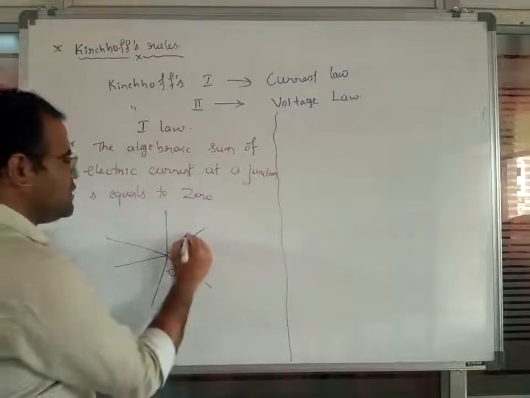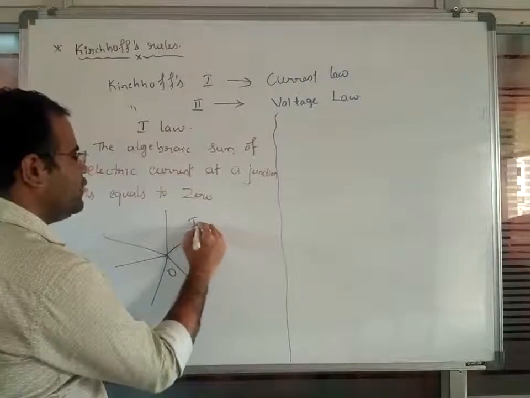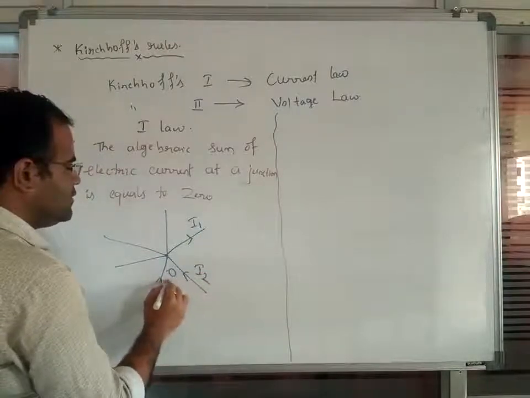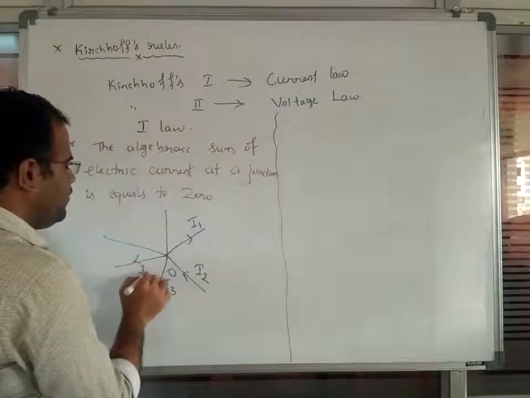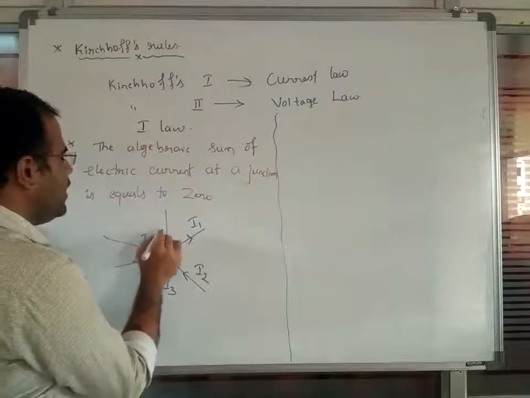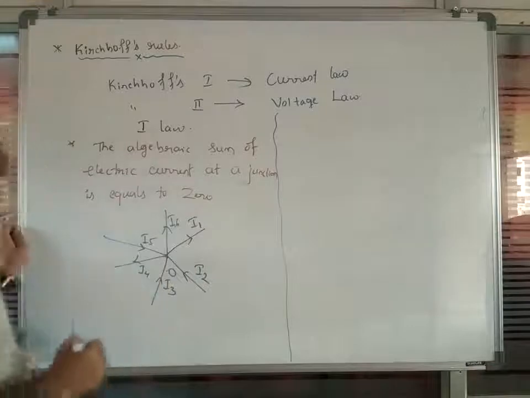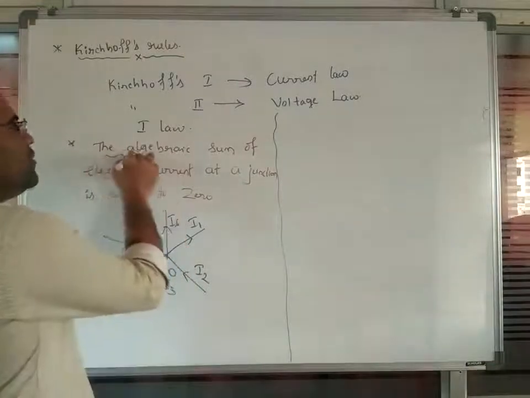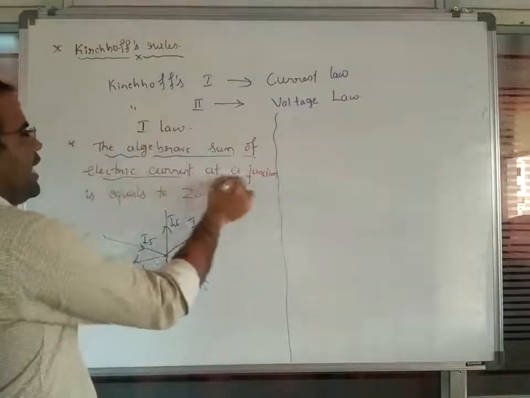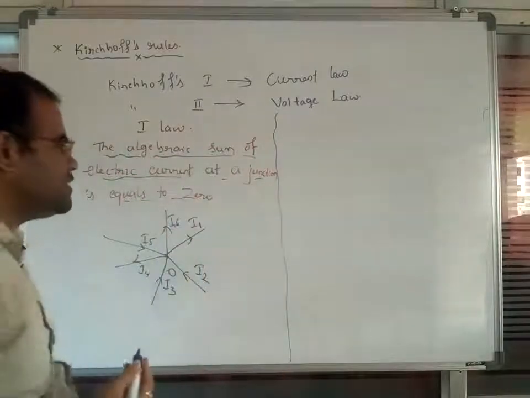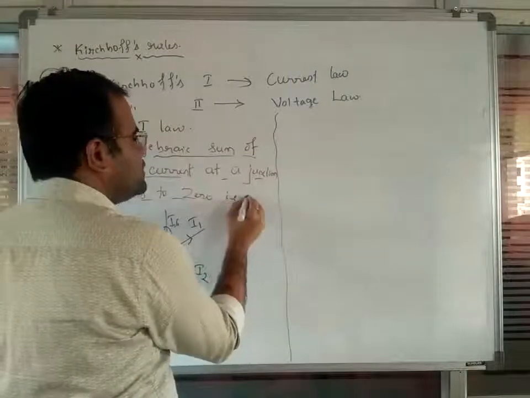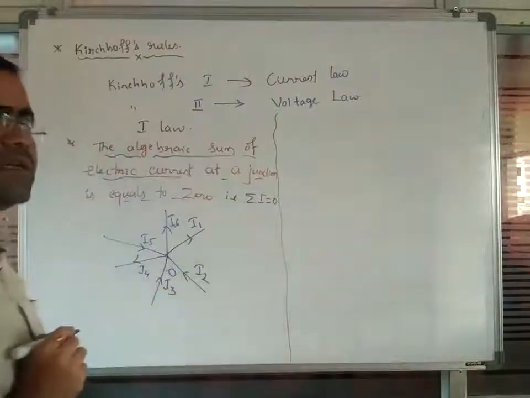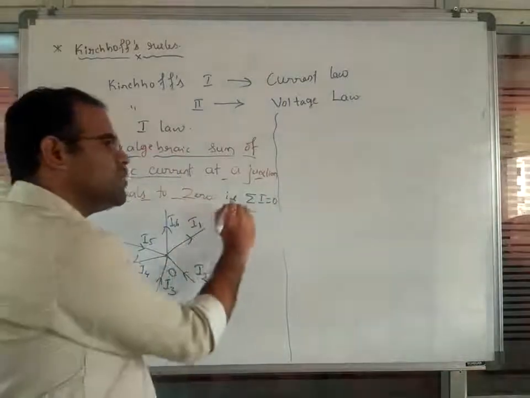And a certain amount of electric current is here. We are going to consider I1, I2, this is I3, this is I4, this is I5, and this is I6 here. So we have different amounts of electric current like this. Now the algebraic sum of electric current at a junction is equal to 0. So you are going to write the summation of I is equal to 0.